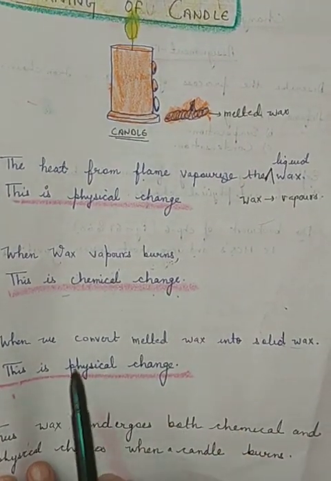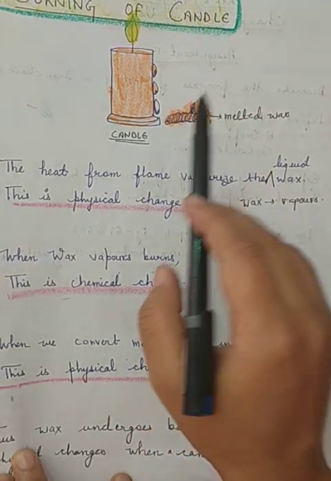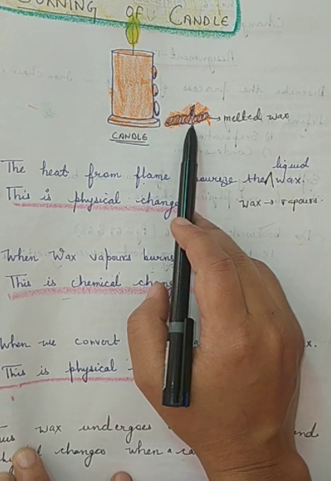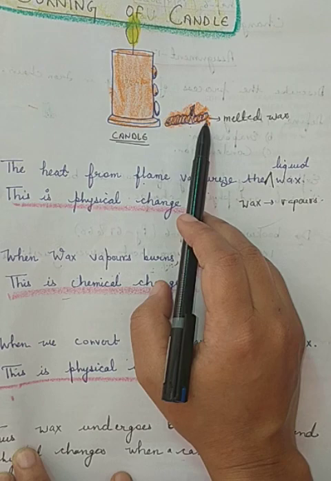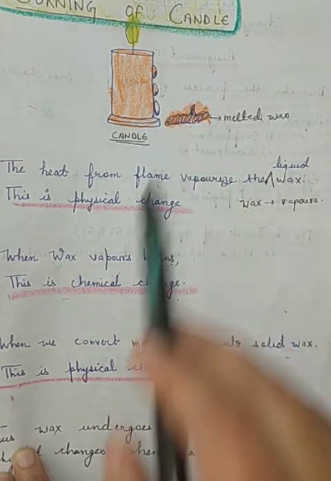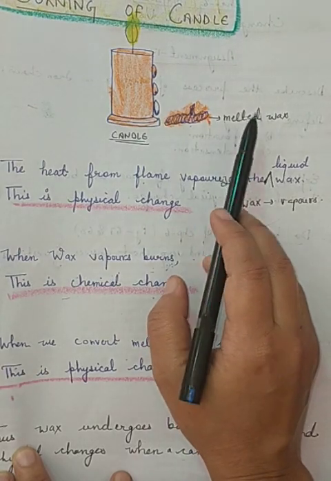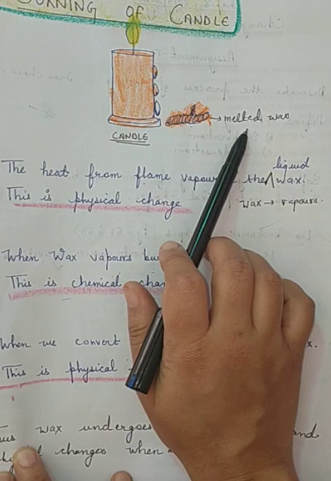Now third is when we convert melted wax into solid wax again. So this is melted wax, and after some time you have observed also that it converts back into solid wax, it becomes solidified. So that is also a physical change. Why is it a physical change? Because melted wax can be converted into solid wax and solid wax can be converted into melted wax.